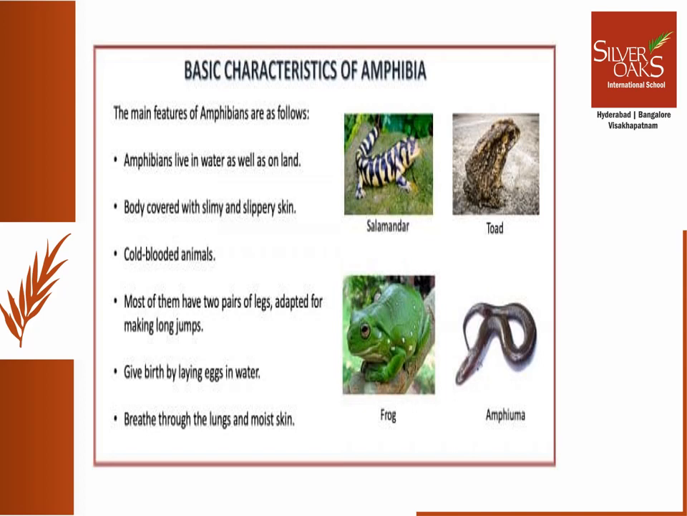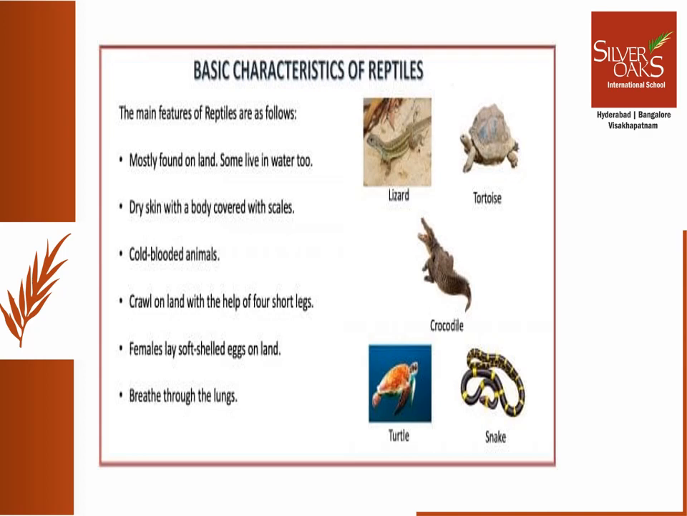Now let's talk about the class Reptilia. This class of animals is also cold-blooded and has scales over their body, and they breathe through lungs. Remember, animals which were there in Pisces breathe through gills. Amphibians can breathe both through gills as well as lungs, but Reptilia exclusively breathe through lungs.